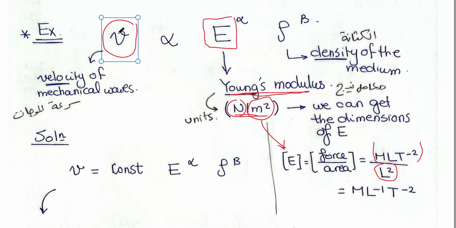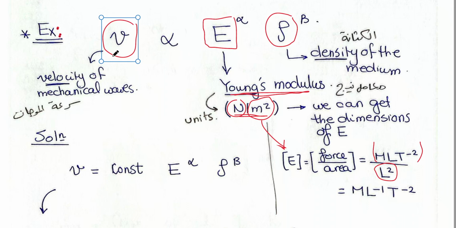So this is a relation between velocity, Young's modulus, and density of the medium. Density, we know density is mass per unit volume. Of course, when you are checking the problem, this problem is also written in your sheet. Velocity of mechanical waves.